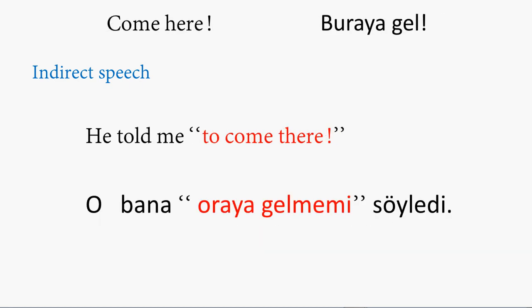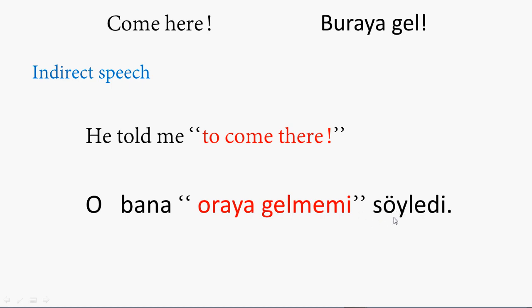Let's see another example, which is the command form, imperatives. "Come here," which is a very simple example. In Turkish we say buraya gel, buraya gel. So when we make it indirect, this is the example in English. As you see here, in Turkish, o bana oraya gelmemi söyledi.